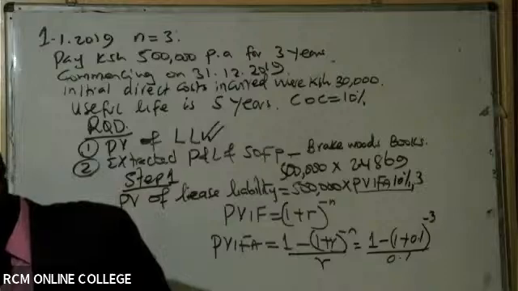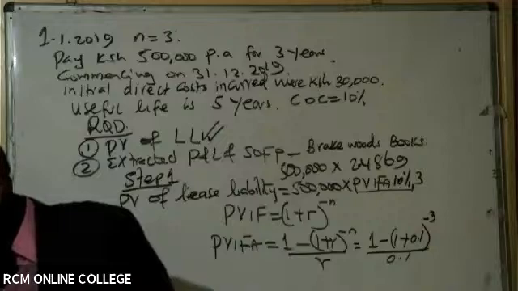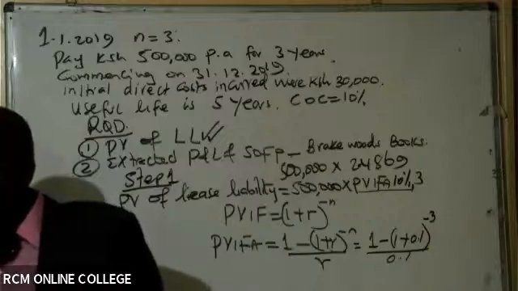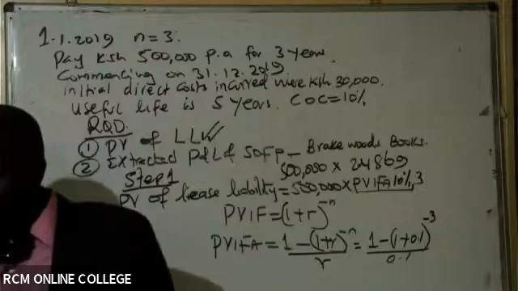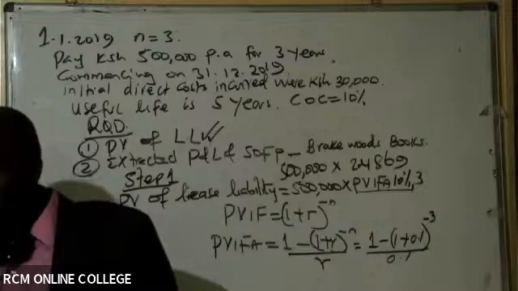Yeah, so Mauritia, she's giving me 124 something. Present value of lease liability. So I've gotten this PV-FA as 2.4869. Thank you so much.